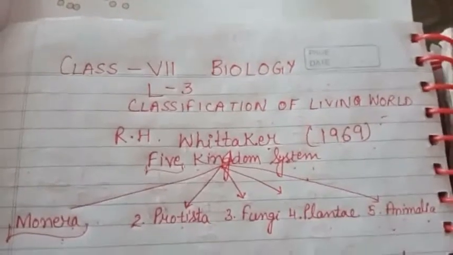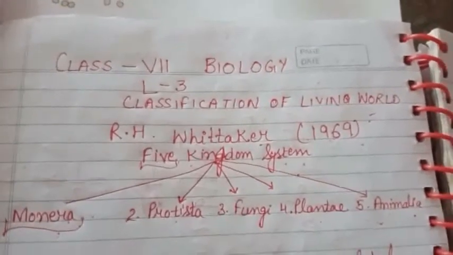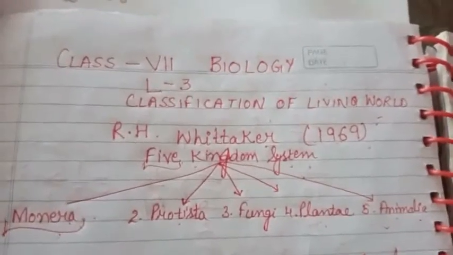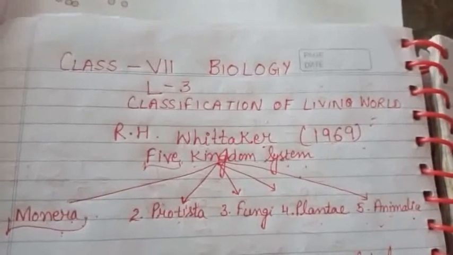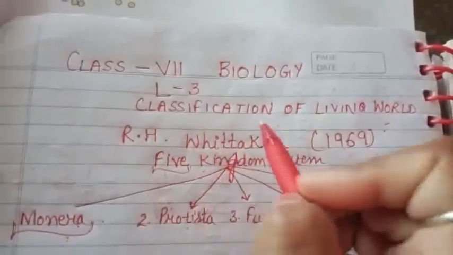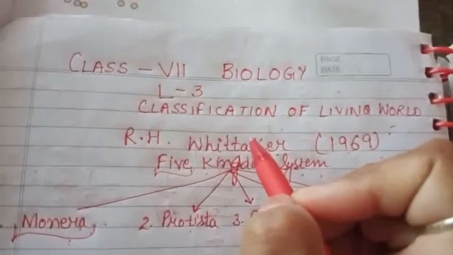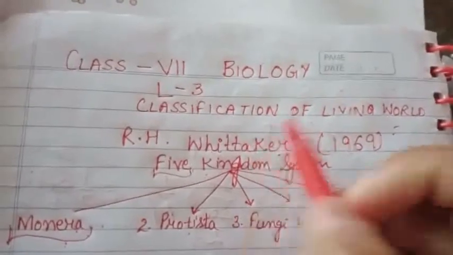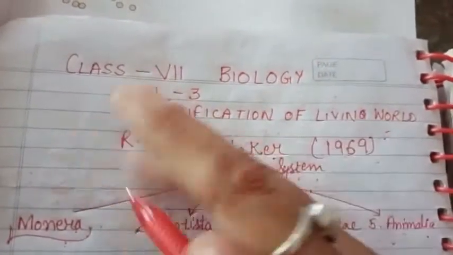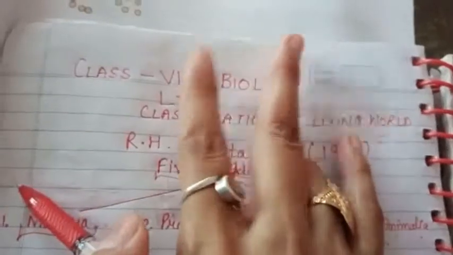Hello everyone, this is class 7th biology video of lesson number 3, classification of living world. As we have already read in previous videos, when classification started, it was given by Carolus Linnaeus, who gave us the two kingdom theory. In the two kingdom system, he divided the whole world into only two kingdoms.